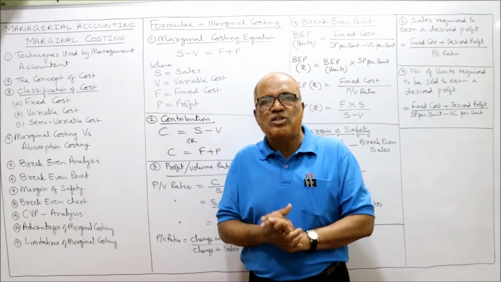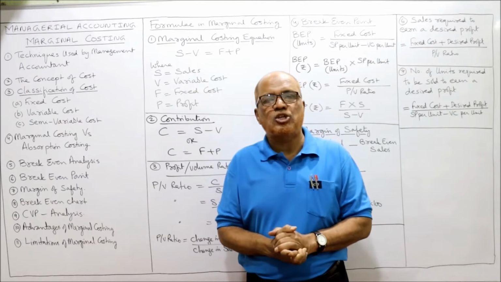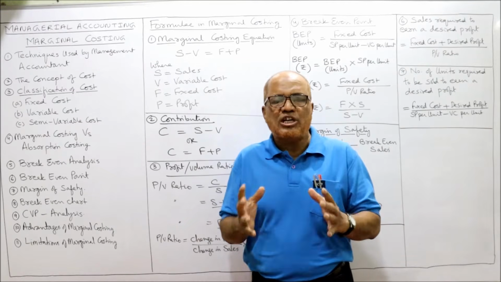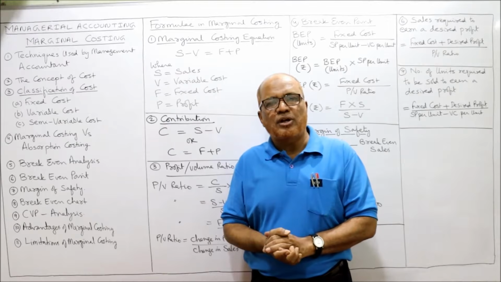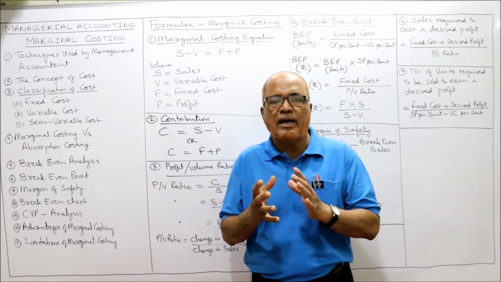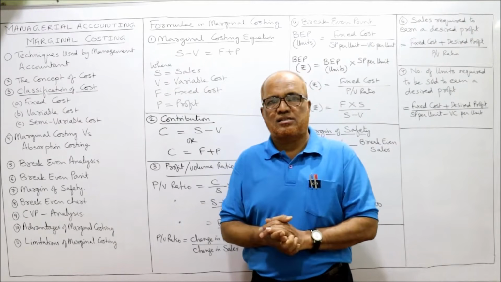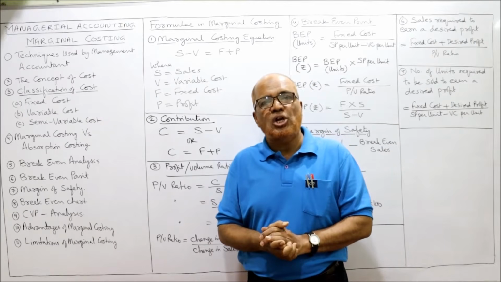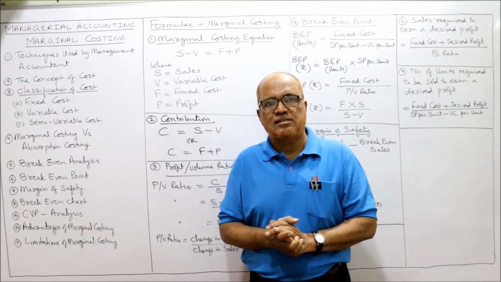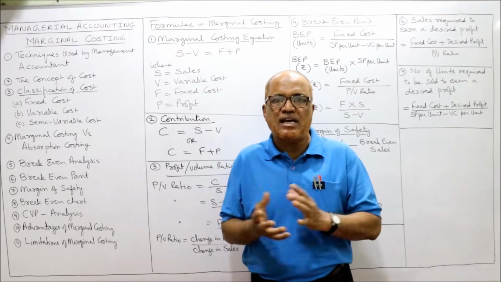So what are the techniques which are necessary for performing the functions of a management accountant? A number of techniques are there. For example, financial statement analysis, comparative statement, common size statement, trend analysis, funds flow analysis, cash flow analysis, ratio analysis. Apart from that, costing techniques. The costing techniques are marginal costing, break-even analysis, cost volume profit analysis, budgetary control, standard costing, variance analysis.